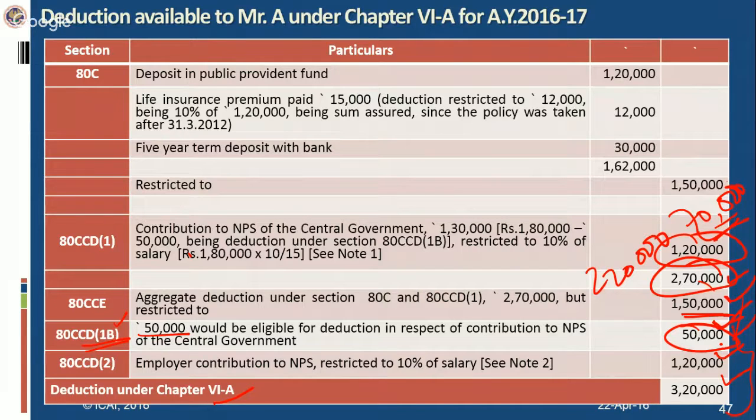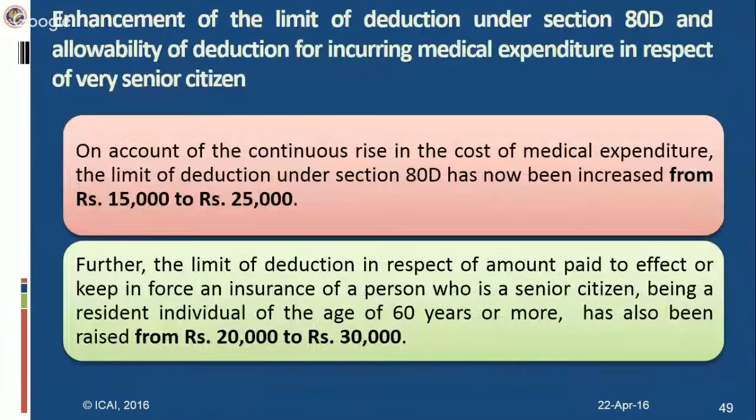This is the amendment in section 80CCD(1B) or the 80C. Now, what are the other amendments in this chapter, 80D? Under section 80D also they enhanced the limit of deduction, and further they allow a deduction in respect of medical expenditure for a very senior citizen this year. Earlier, the deduction limit was 15,000. That limit will increase to 25,000.